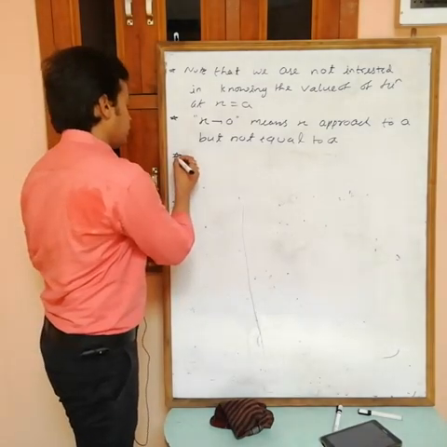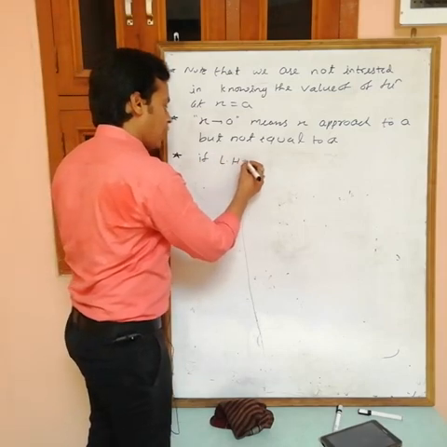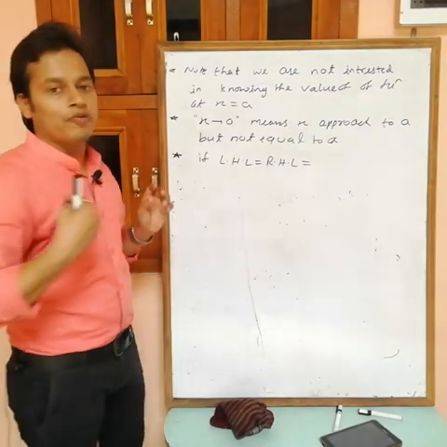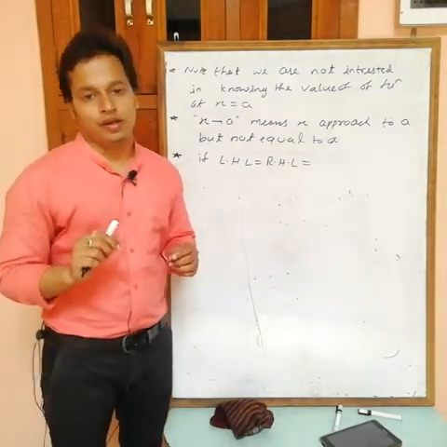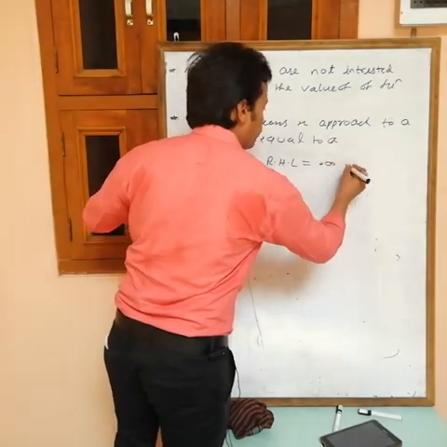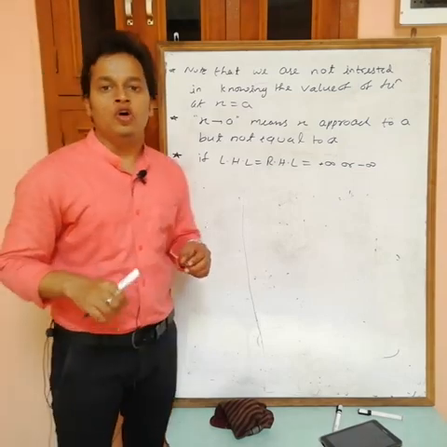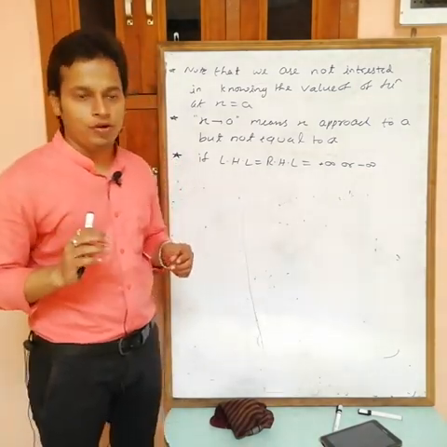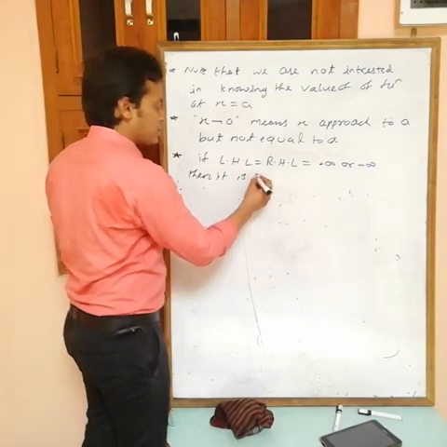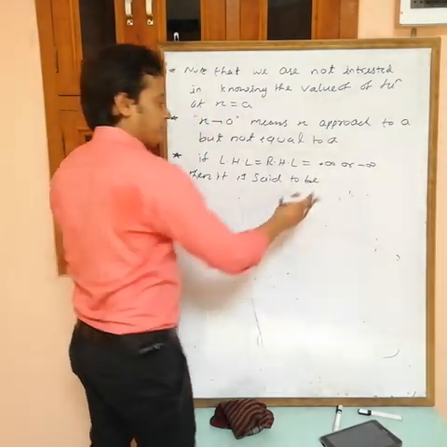And third thing is, if LHL and RHL both are equals to plus infinity or minus infinity, if LHL equals to RHL equals to plus infinity or minus infinity, it means either both are equals to plus infinity or both are equals to minus infinity. Okay, then it is said to be infinite limit.